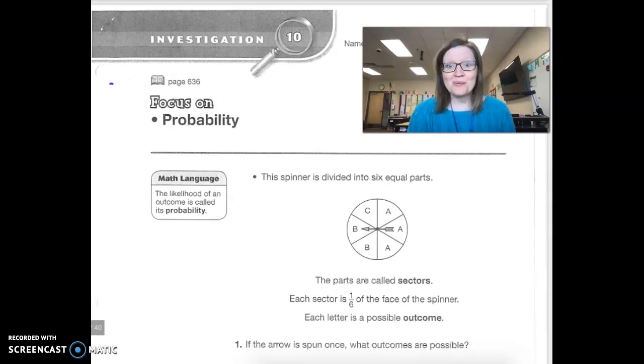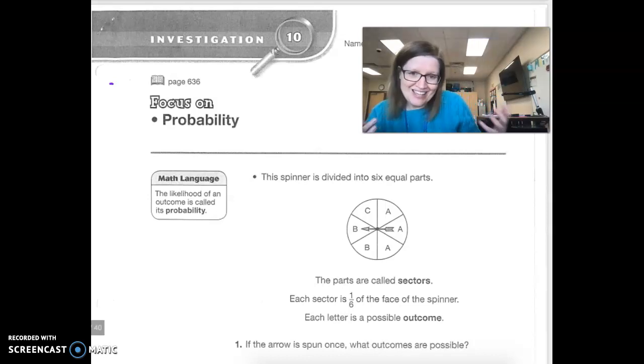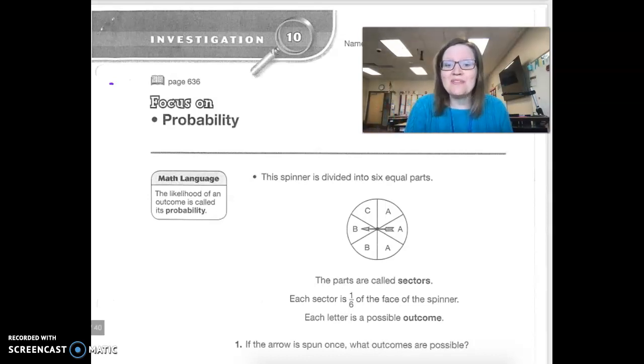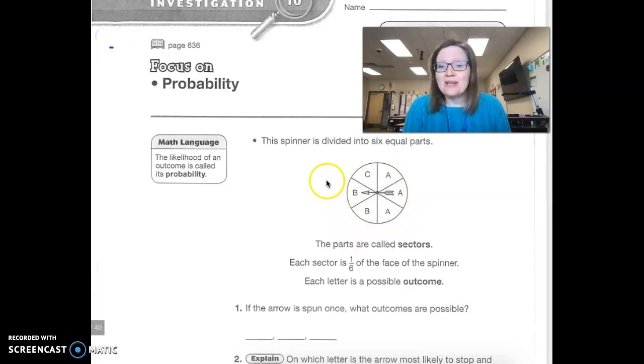When we define the word probability, what we're saying is the likelihood that something will happen. And in this situation, there are times when you have a very high probability that something will happen, and sometimes a very low probability. We will begin by working through some of the basics. An example of something that has probability is a spinner. You spin the wheel and you'll get different answers.